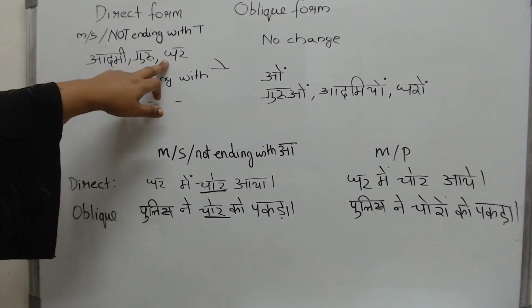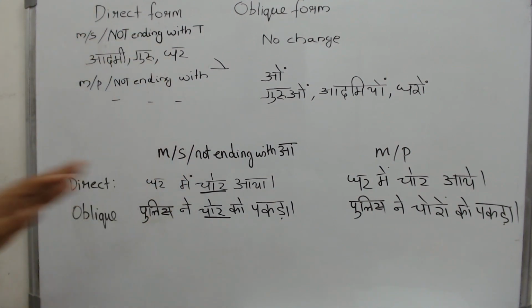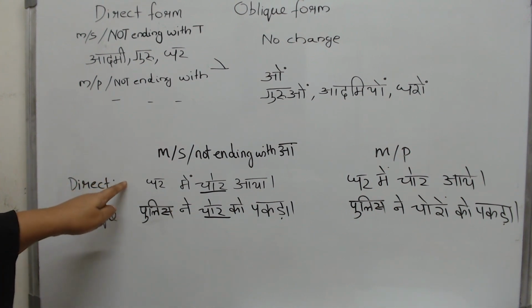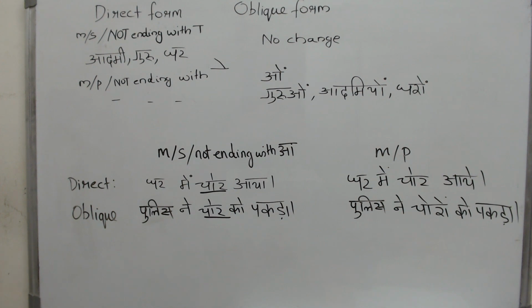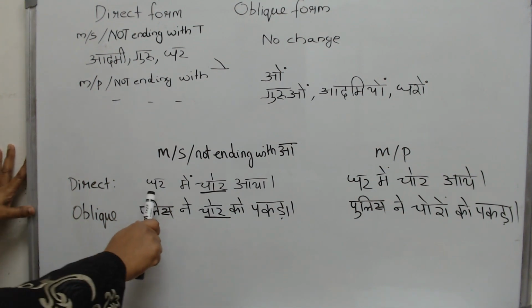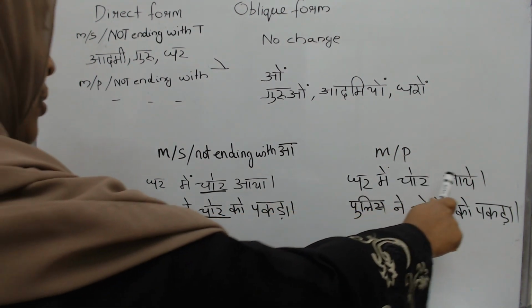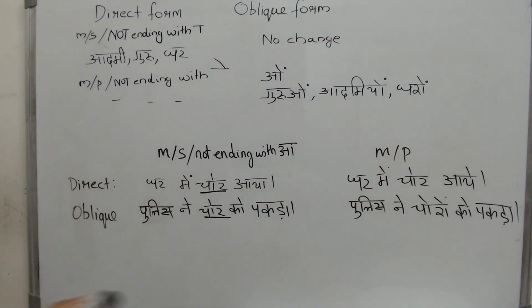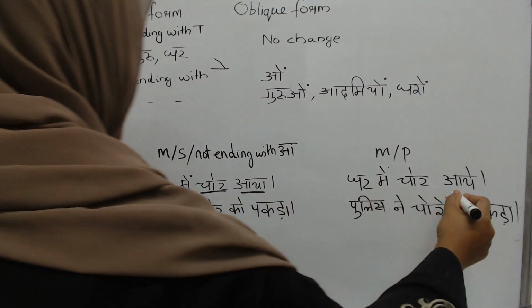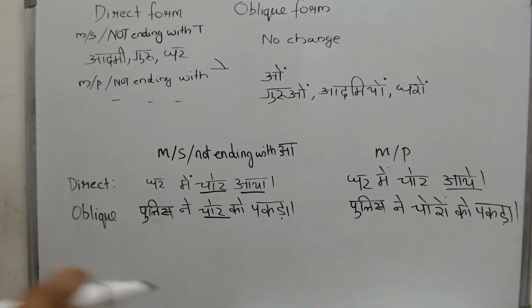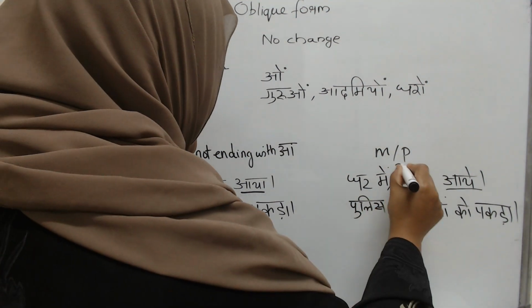The plural of ghar is ghar, chor is chor. There is no change at all. Then in a sentence, how will you know if I am saying singular or plural? Look at this. घर में चोर आया, घर में चोर आए. Your verb form is what is going to tell you that there are many chor, probably 3 chor.